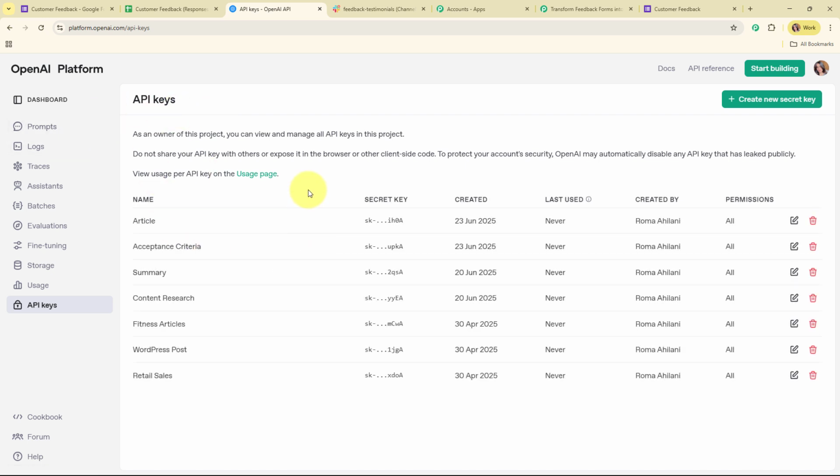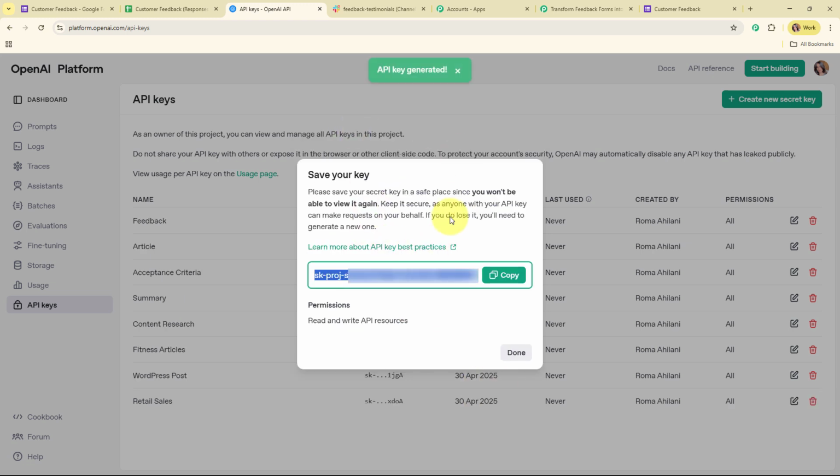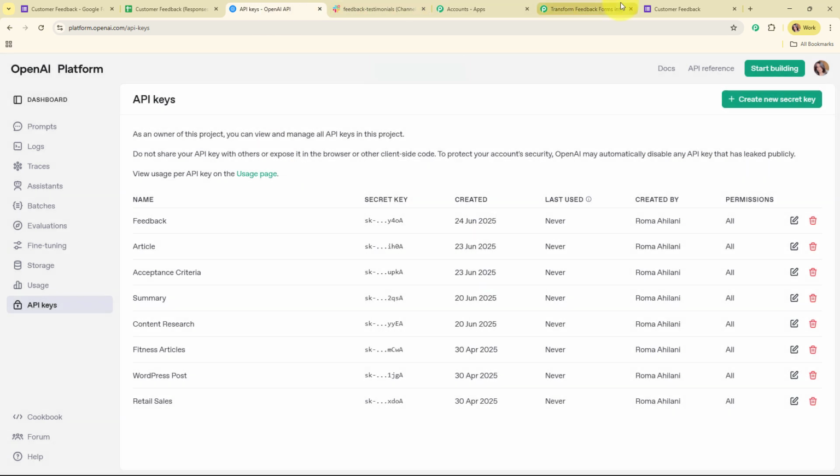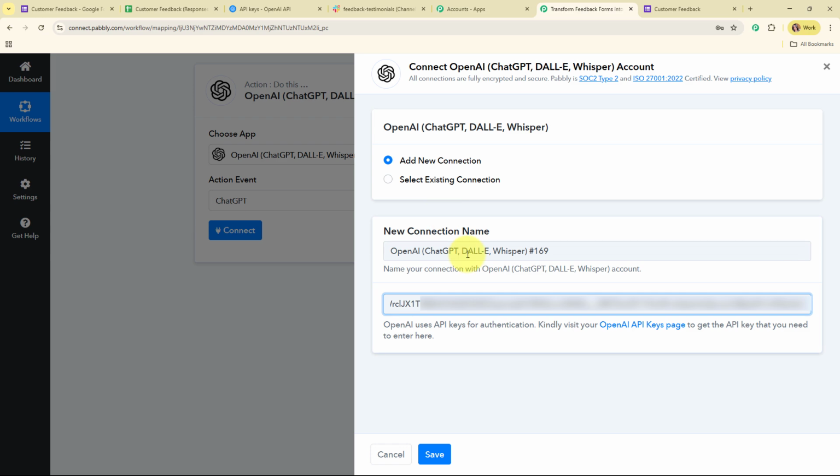And here under API keys, you can see some existing keys. So I'm going to generate a new secret key, and here I'm going to give the name as feedback, and then I'm going to select the project as default project, and then I'm going to create the secret key. So this is the API key generated, so I'm going to copy it, move back to Pabbly's workflow, and here I'm going to paste the API token.